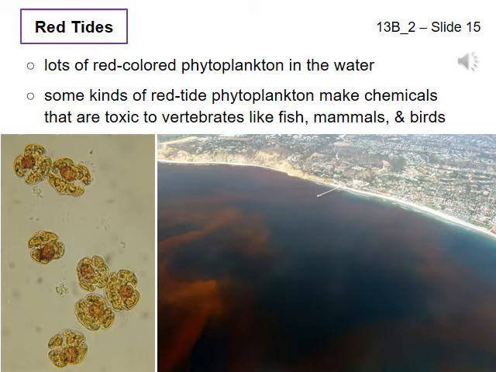Our example of a toxic algal bloom is red tides. Red tides, an example of a harmful bloom. Red tides are a bloom of red-colored phytoplankton, typically dinoflagellates. There are so many phytoplankton in the water that they make the water look red, or brown or yellowish. Some red tide algae, but not all, produce chemicals like domoic acid that are toxic to vertebrates like birds, mammals, and humans. Filter feeders like clams and other shellfish strain the algae out of the water during a bloom.